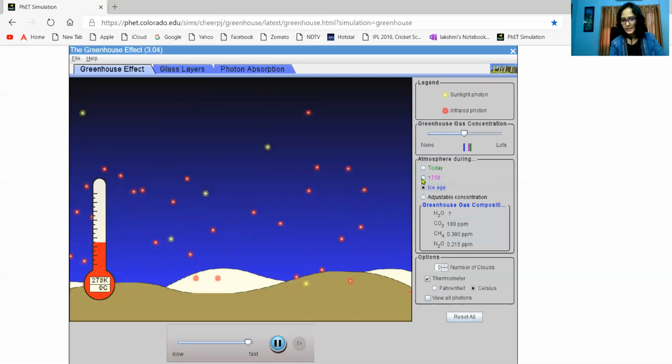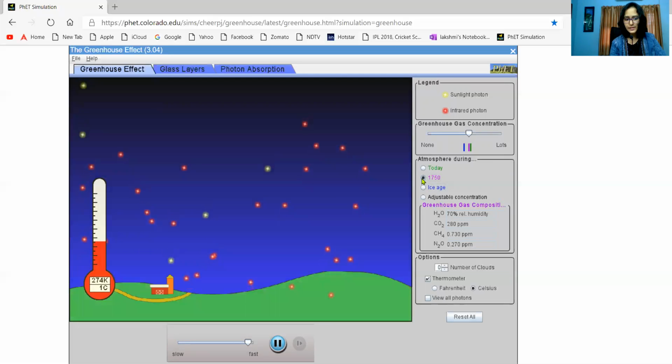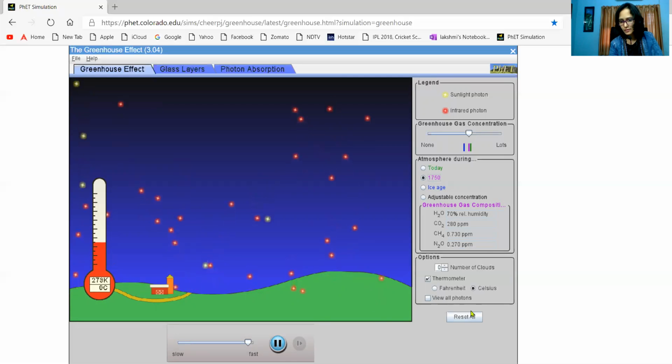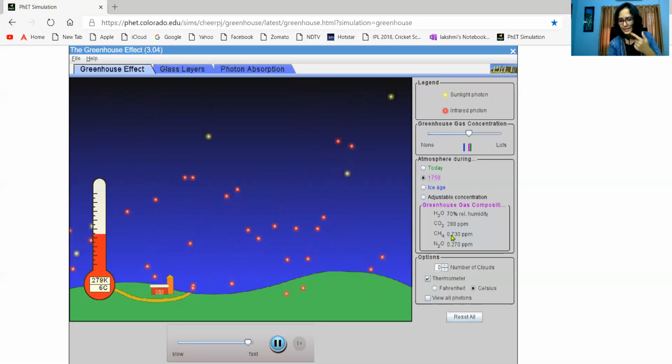Now coming to the 1750s. The 1750s means there was a bit of industrialization. Due to industrialization, you can see here the greenhouse gas composition has increased. In the Ice Age it was 180, but here it is 280. Methane was 0.3 there, and by the 1750s it is 0.7, it has doubled.